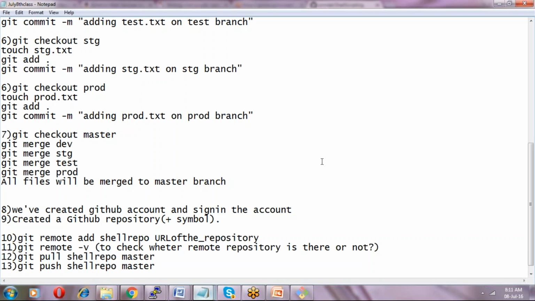But see how easy this is. It is not this easy in other version control systems. If you want to do all this setup in another version control system, it's a very difficult, very daunting task. If you compare with other version control systems, you can see how easy it is. Whatever data you have, you push it to the server, and whatever data is there on the server, you can take to your local machine.